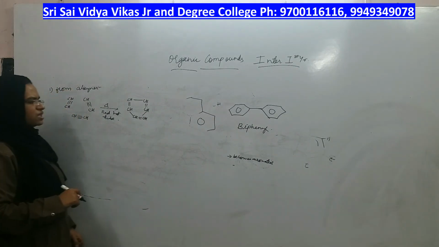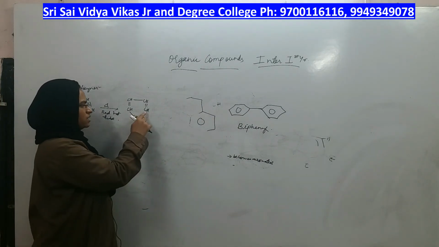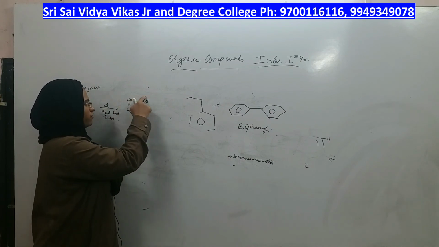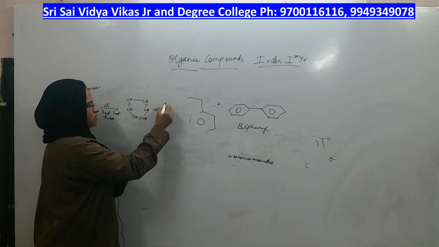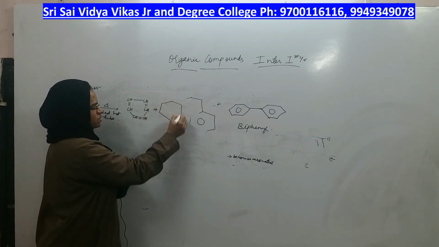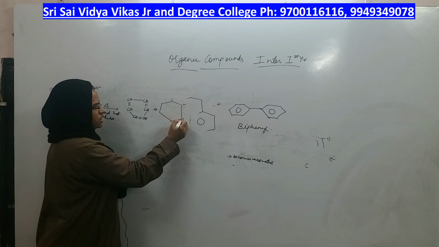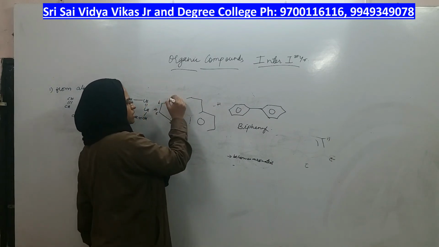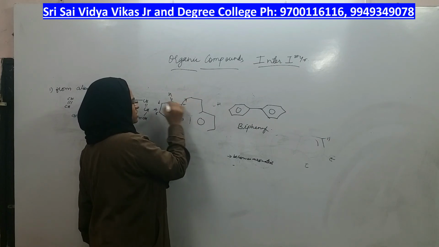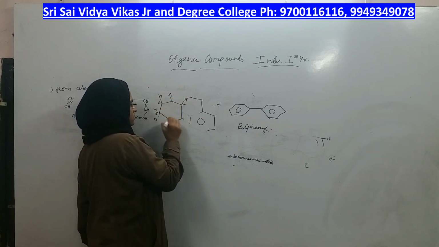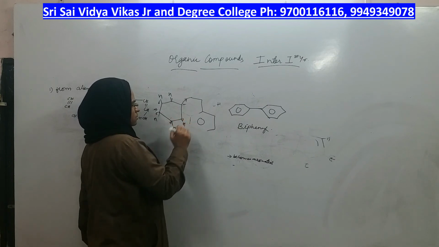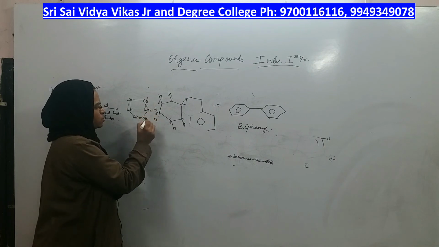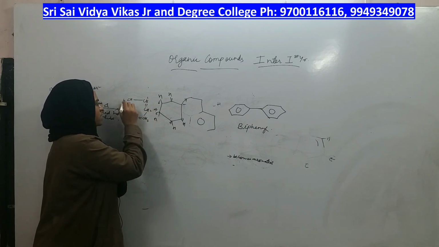Now you count the number of carbons present in the ring. 1, 2, 3, 4, 5, 6. On each carbon is there a hydrogen or not? Yes, there is a hydrogen on each carbon. And then let me give numbering here: 1, 2, 3, 4, 5 and 6.